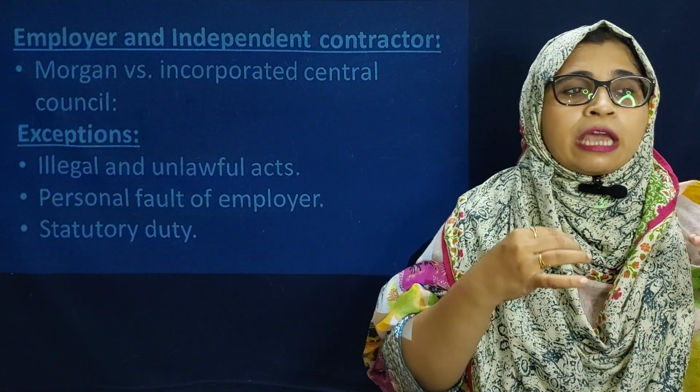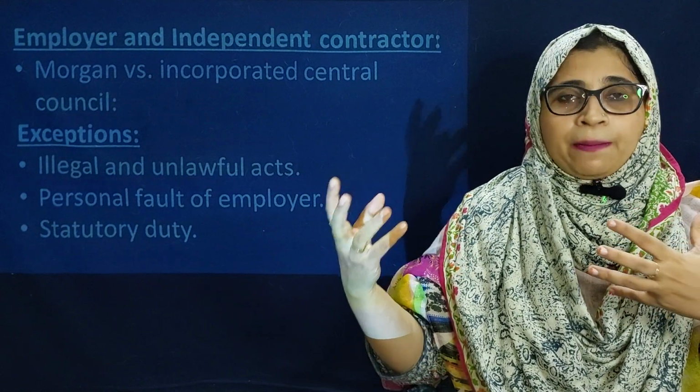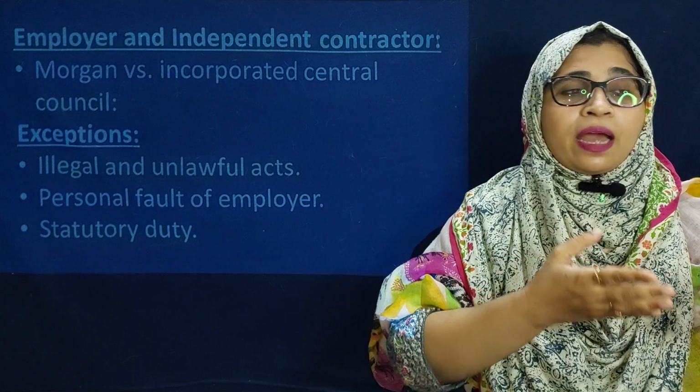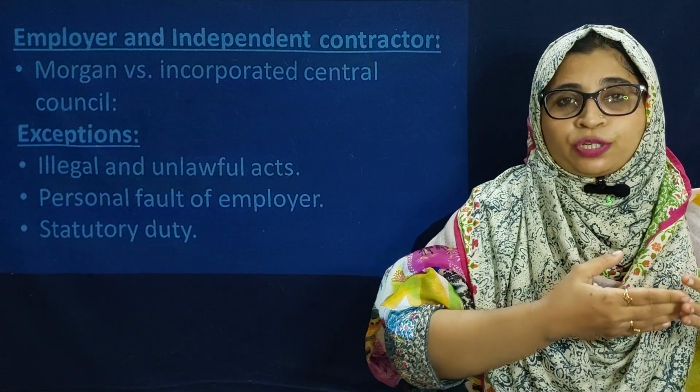So if a tortious act is committed by the independent contractor and it is related to statutory duty, then the employer is liable. Okay, so these are the essential elements we can discuss about the unauthorized mode.